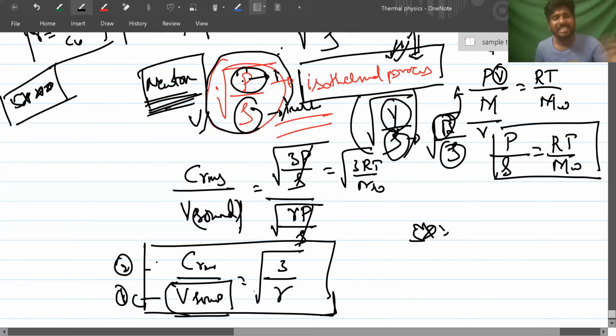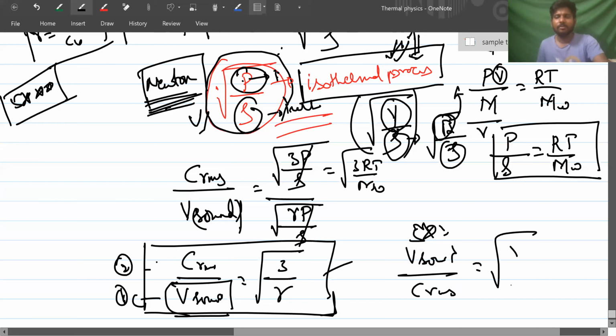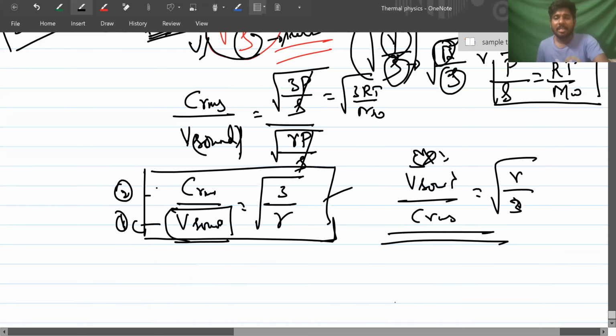In the exam, whatever the question is asked, we need to carefully check. One year, this question is asked like this; another year, the question is asked like that. The last is velocity of sound by CRMS is equal to root of gamma by 3. Got it? The question may be asked like this: velocity of sound is how much times of the velocity of root mean square? That is root of gamma by 3 into CRMS. Got it?